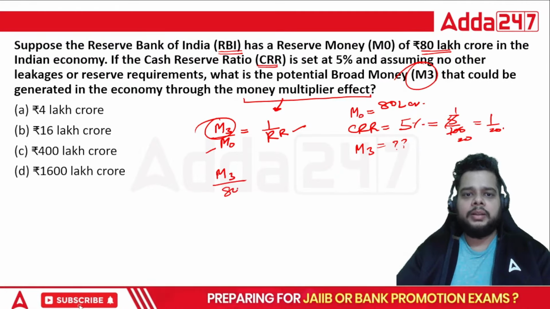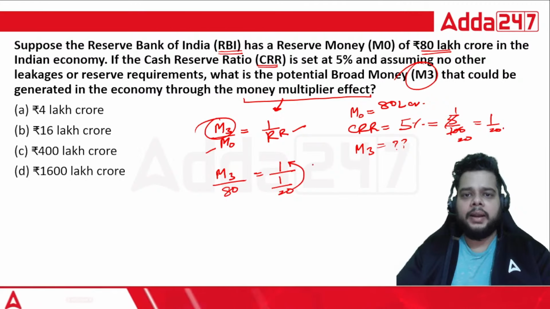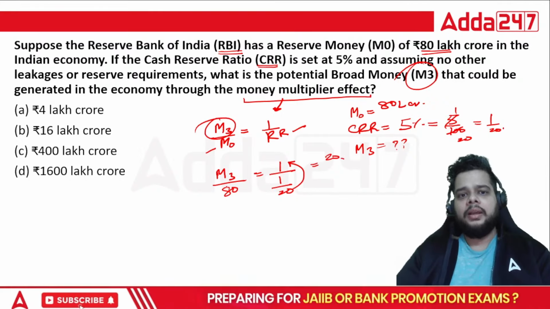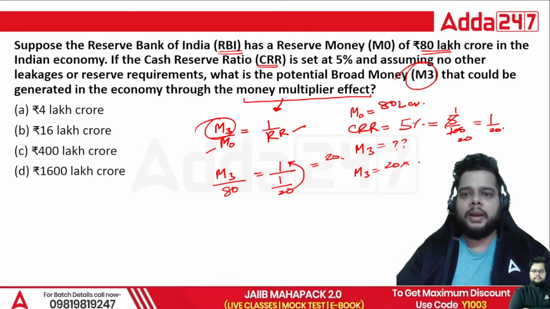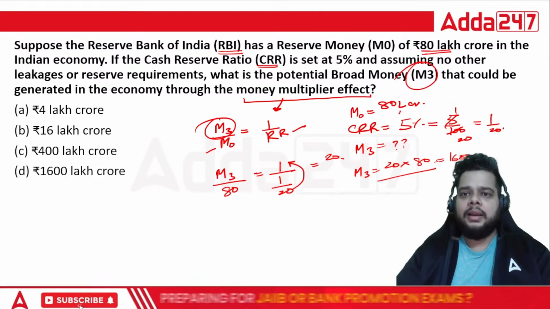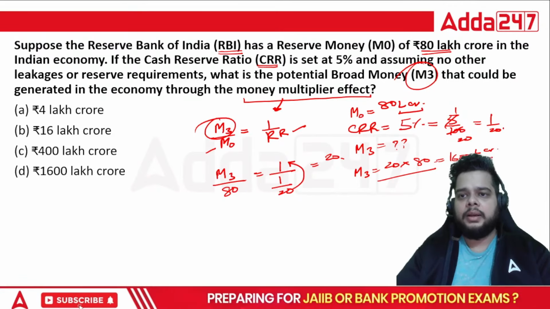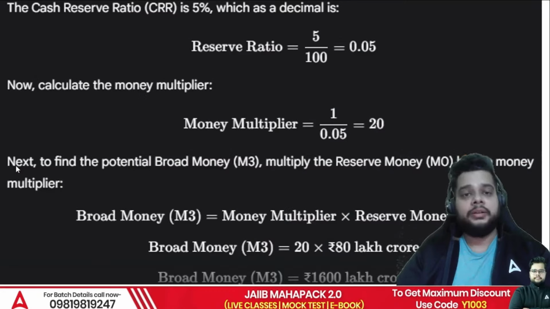What is M naught? It is 80 lakh crore, equal to 1 divided by 1 by 20. It will go up and this will be equal to 20. So M3 will come out to be 20 multiplied by 80, that is 1600 lakh crore. That will be the right answer. So D is the correct answer here for this question.